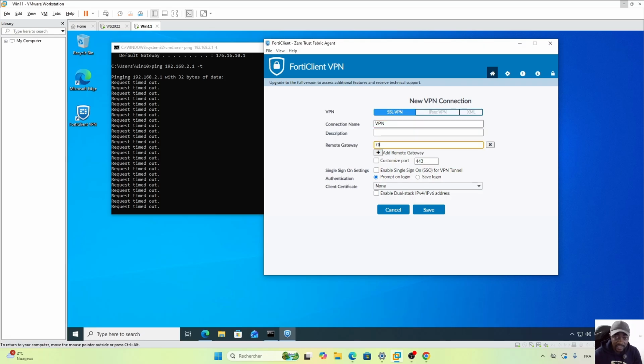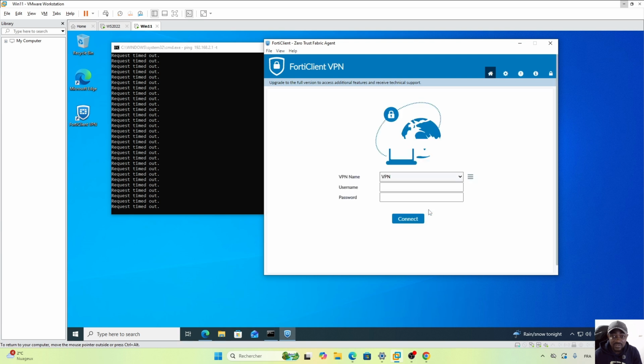Then here I need to provide the remote IP address, or the IP address of my firewall, either the IP address or the fully qualified domain name. Also customize the custom port that you decided to use for your SSL VPN. In our case it was 10443. So all is good from here. What I need to do is just hit save. Here I need to use the test user account that we created earlier. So I'll hit test VPN, enter the password that we used. Here I'll hit connect.